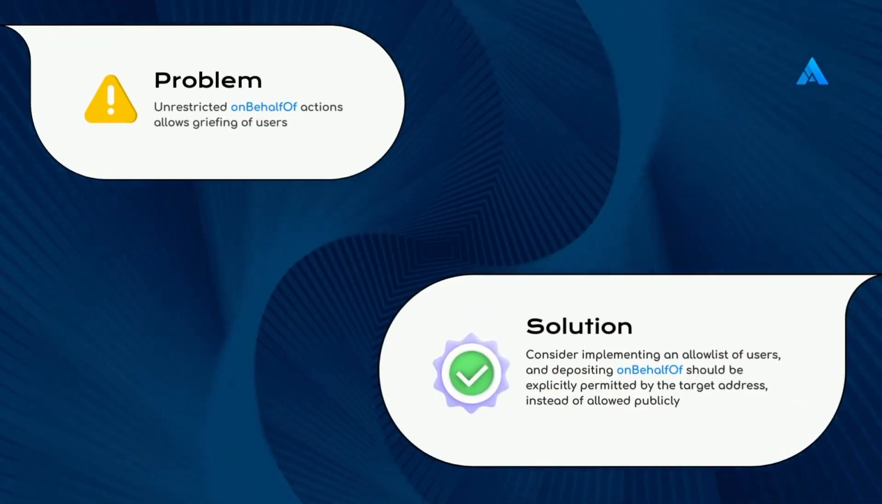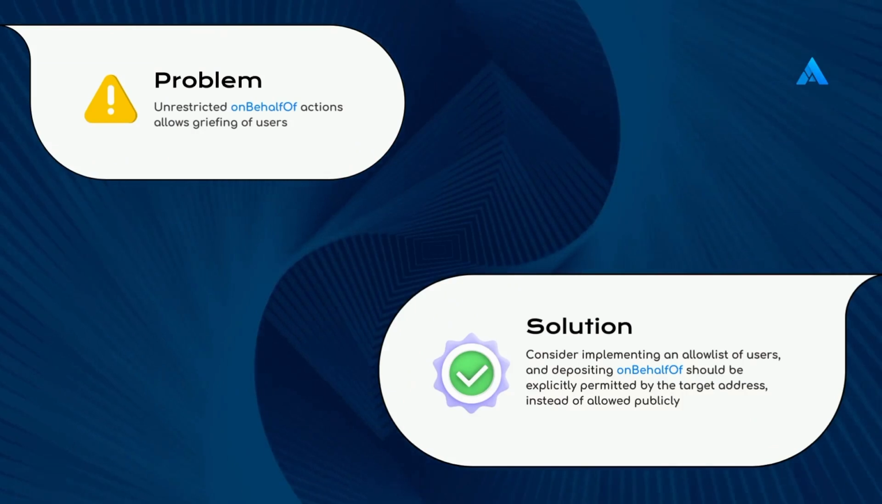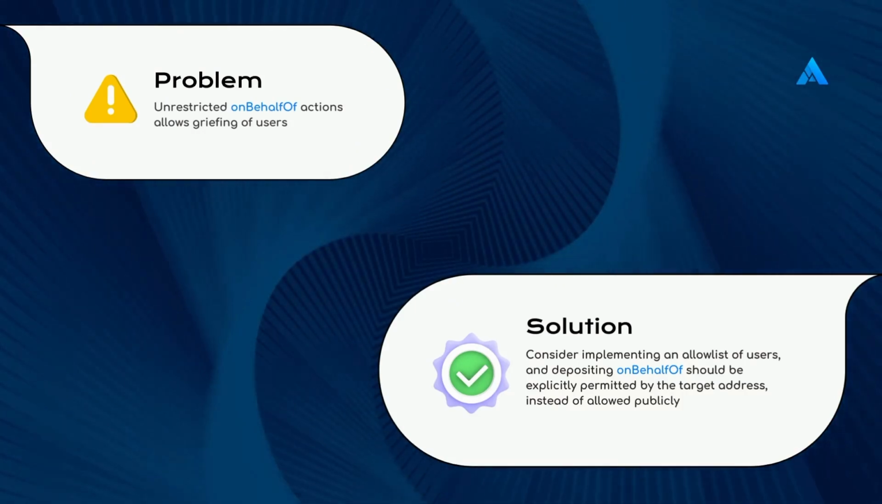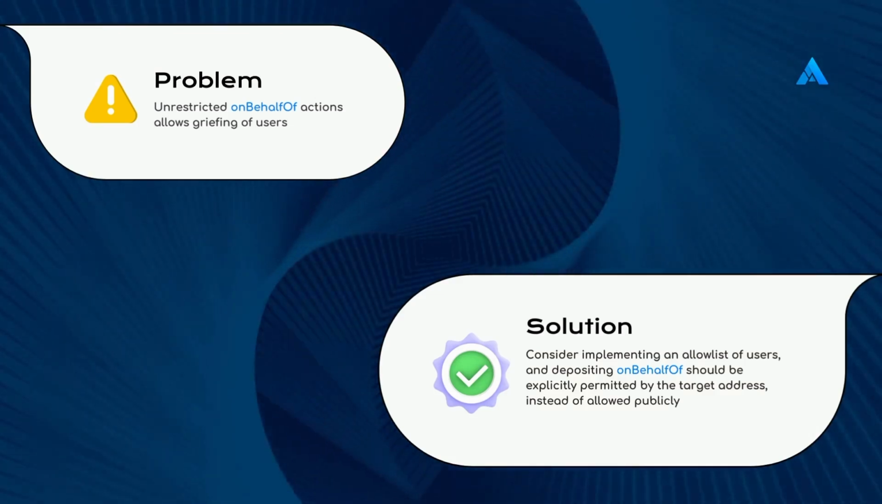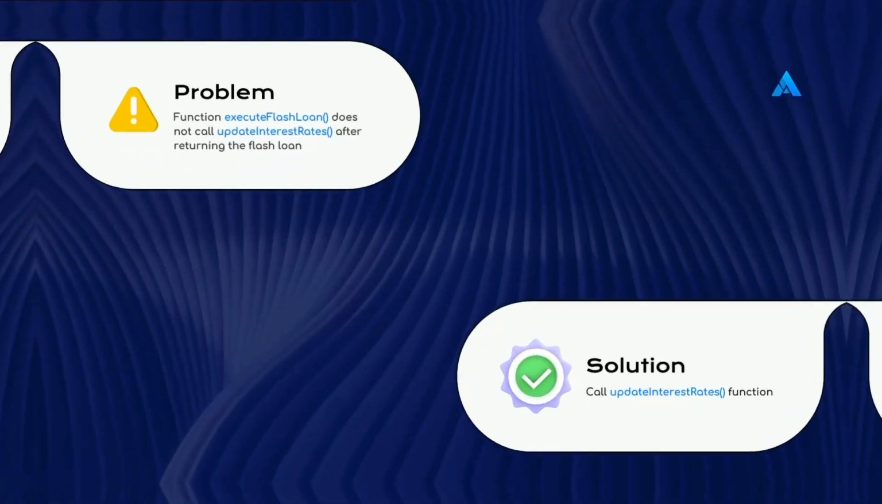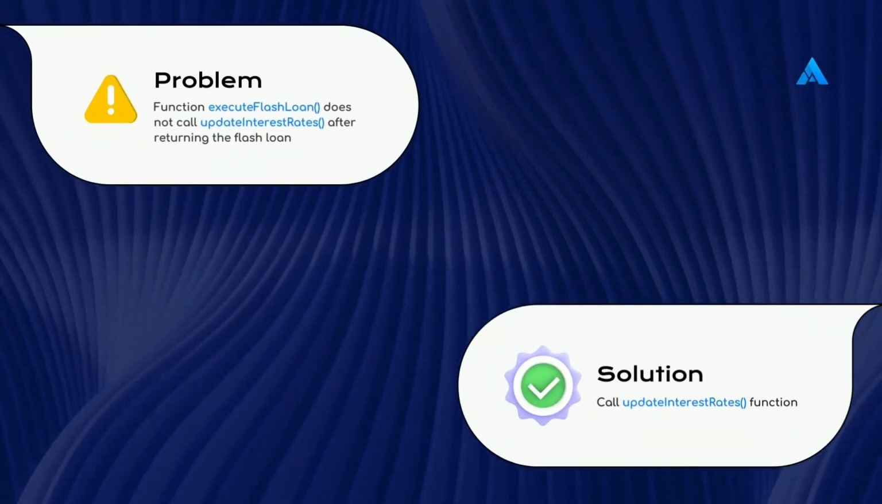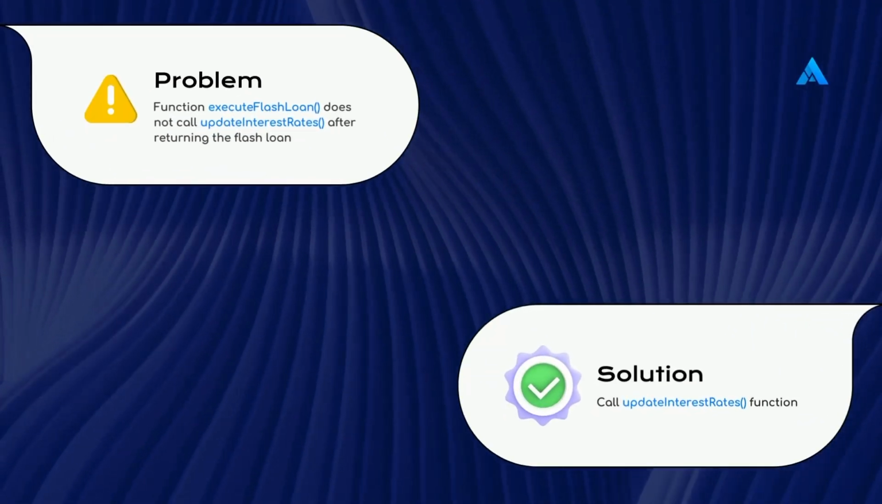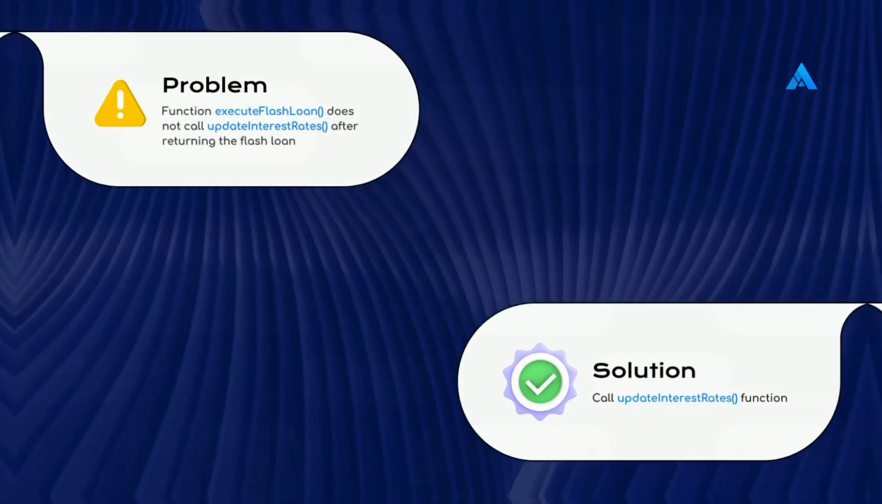Unrestricted on-behalf of actions allow griefing of users. To mitigate this, consider implementing an allow list of users. Depositing on behalf of should be explicitly permitted by the target address instead of being allowed publicly. Function execute flash loan does not call update interest rates after returning the flash loan. Call update interest rates function.